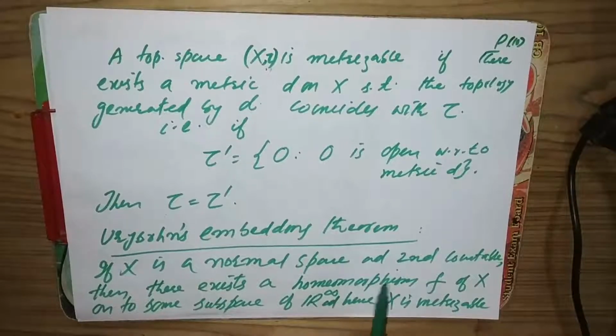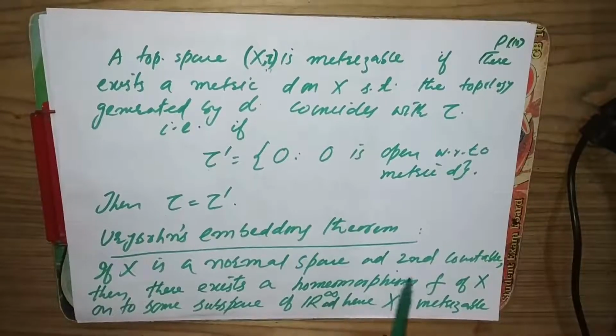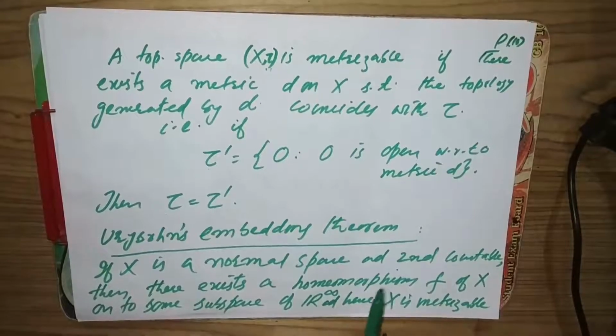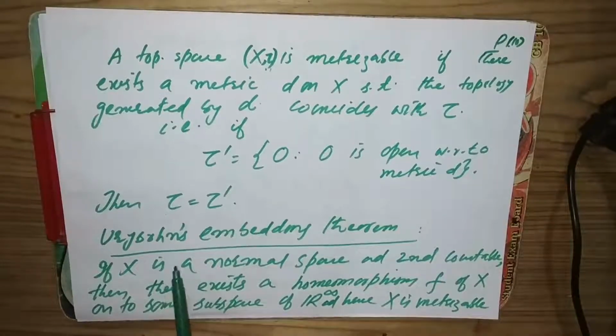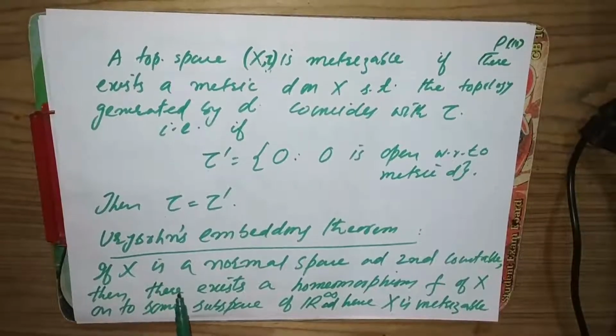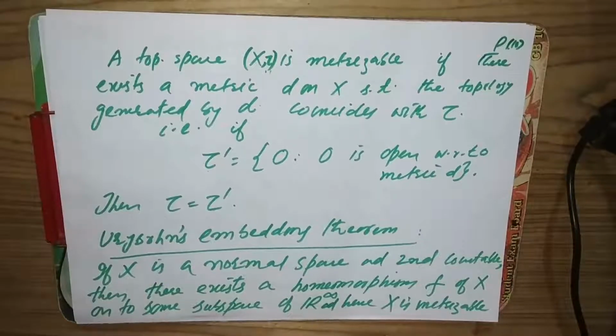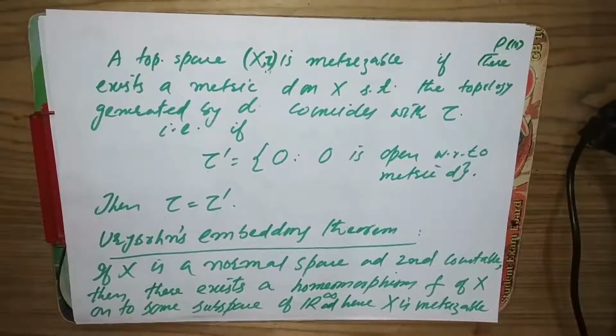A topological space which is not Hausdorff cannot be metrizable, because a metric space is always a Hausdorff space. So a topological space which is not Hausdorff cannot be metrizable, or if it is metrizable then it should be Hausdorff. These are examples of topological spaces which are not metrizable. But here is a theorem which states that if a topological space is normal and second countable, then it must be metrizable. Let's prove this theorem.